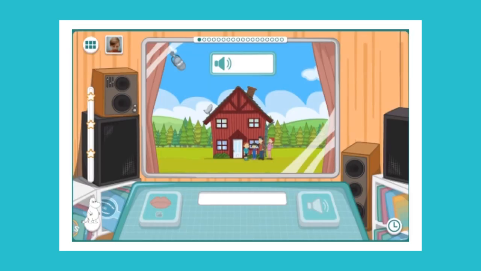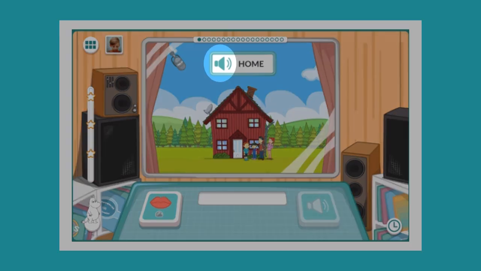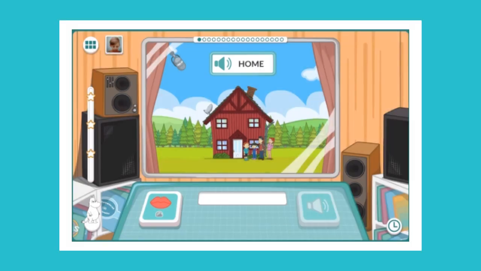Listen and repeat. Home. Children can listen to the word or sentence again from here, and then they press here to record themselves. Home. Then the audio they recorded is automatically replayed as well as the native speaker model.